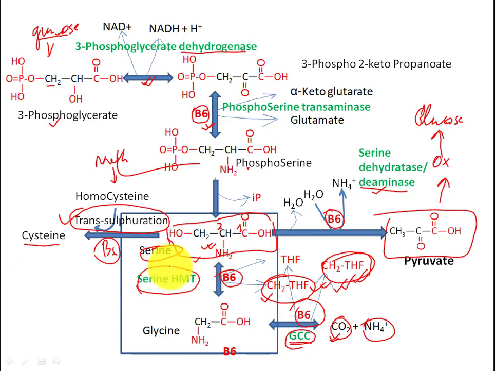So this is how serine will provide cysteine, serine provides glycine, serine provides methylene tetrahydrofolate. So serine metabolism, that is serine synthesis and breakdown, is a very important metabolic pathway. If you understand this, you will understand many things here. You will understand folate metabolism, you will understand synthesis of cysteine, you will understand synthesis of glycine, and you will understand how amino acids are derived from carbohydrate. As we already know, non-essential amino acids are derived from carbohydrate.